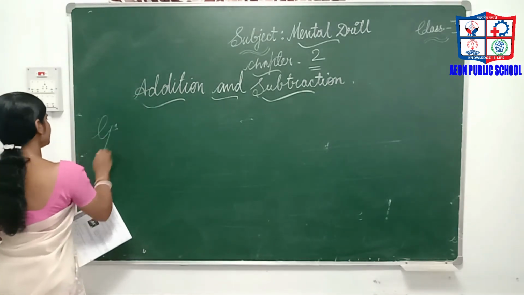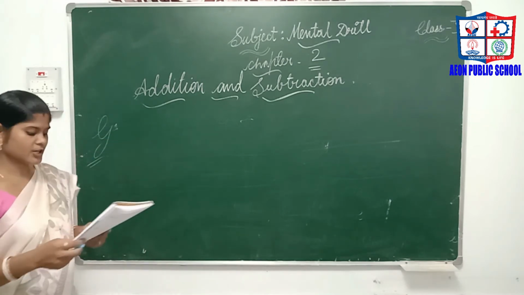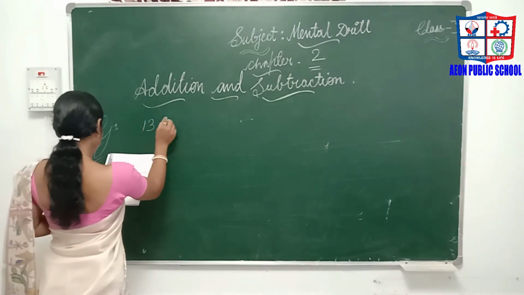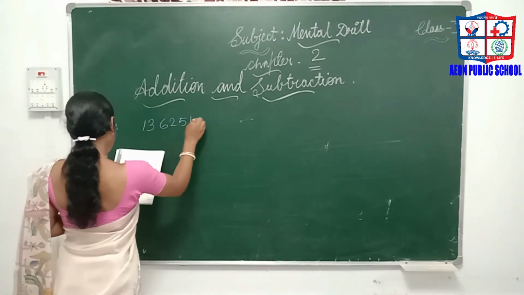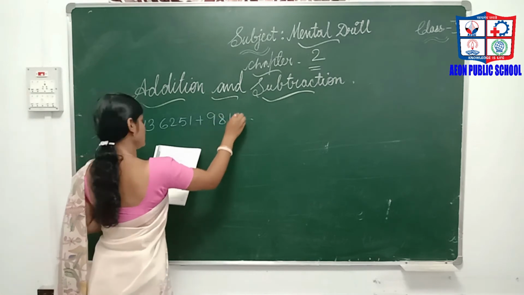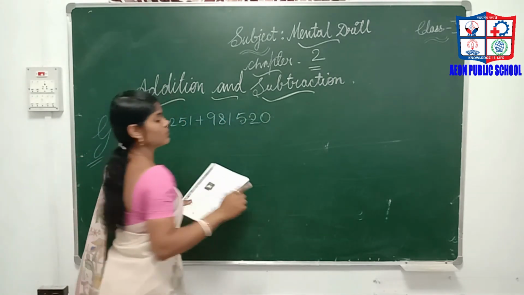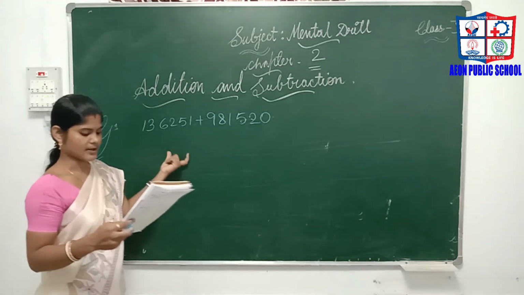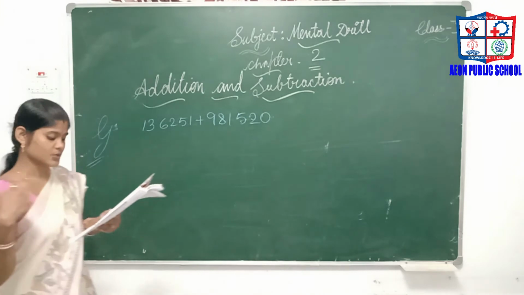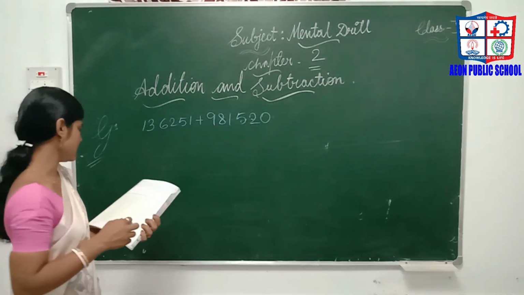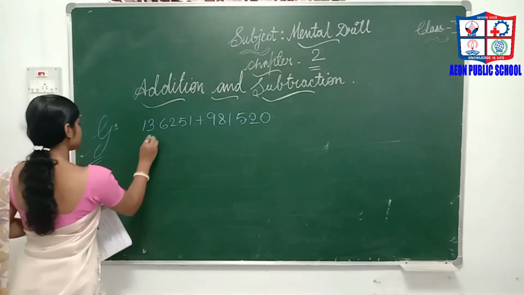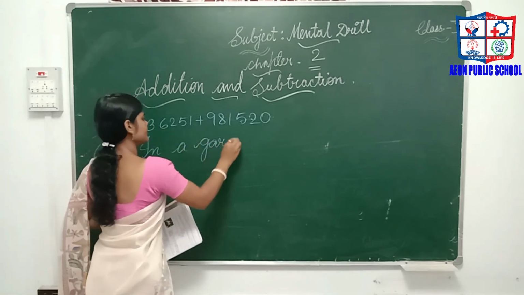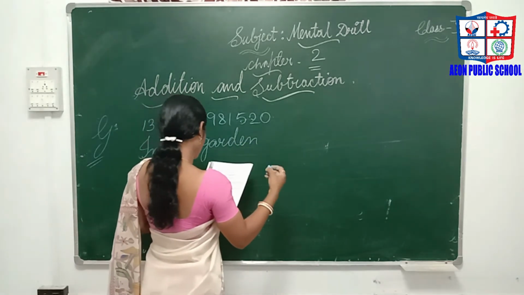Next, G-bit. What is the G-bit? Create your own word problems and solve them. So, your question is given, this number is given. You have to find out the word problem. For this question, you have to create a word problem and solve it. Okay? So here, just think, just make a word problem of your choice. Not only this one, any one you can write.